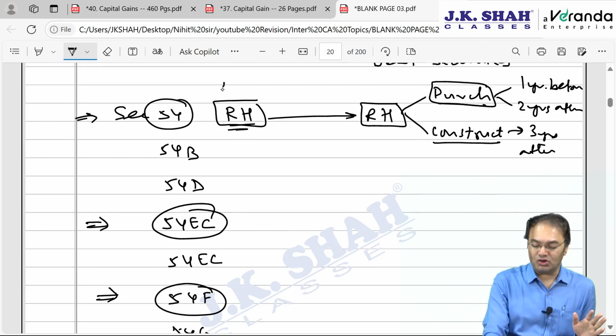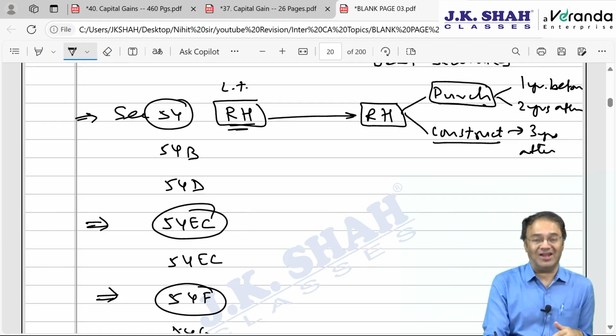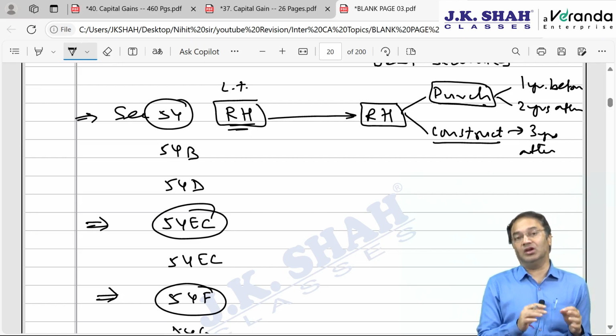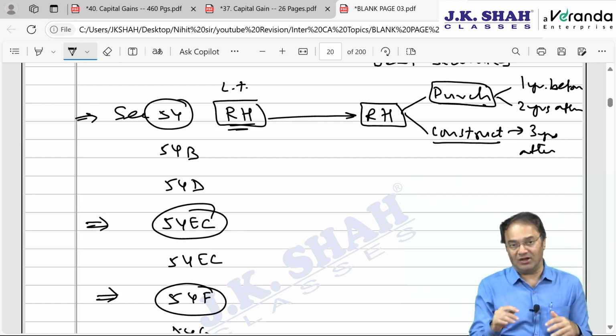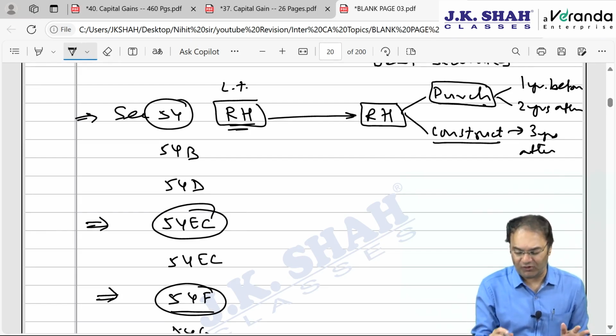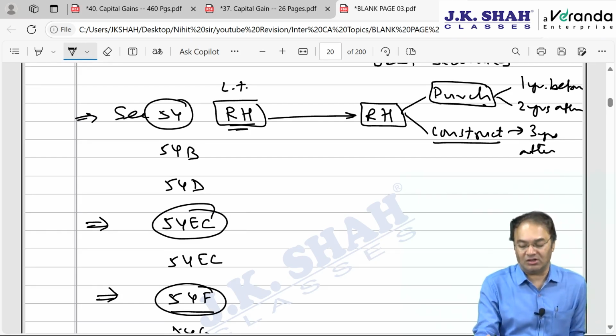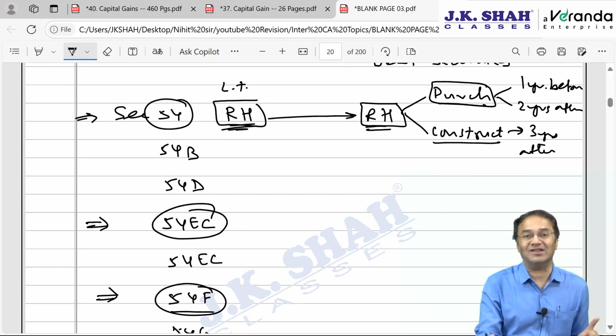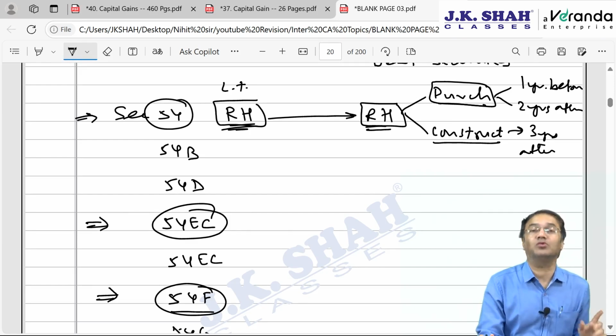The house which is sold should be long term. It could be a residential house along with land appurtenant thereto, or there could be only a residential house without any land, but there has to be a residential house. Here we are not talking only about a plot of land. If only land is transferred, then this exemption is not available. Then one can claim 54F, but for section 54, there should be sale of a house and purchase of a house. House has to be there, whether land is adjoining to the house or not.